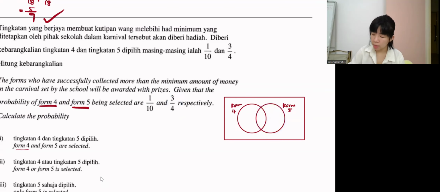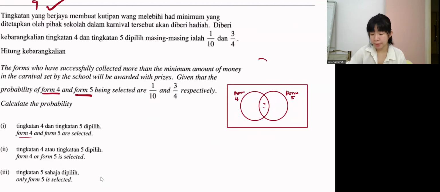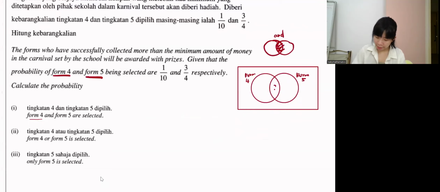So we need to find the middle one first. How do we find this middle one? Just now we said when two things overlap, it means 'and', isn't it? Okay, look at question 1. Now it happens to be the same thing. What they ask is what we want to find. They say 'and': what is the probability of Form 4 and Form 5 selected?